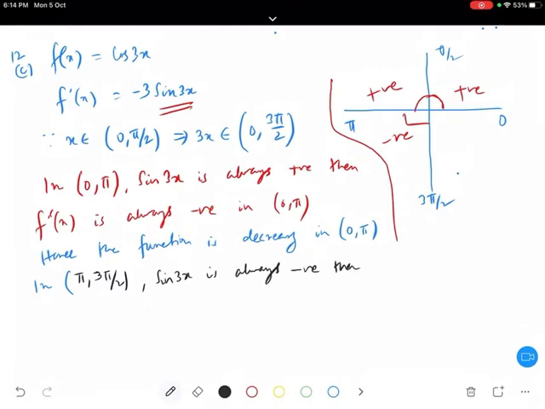Please write the comment, because this question is very important. Please write yes or no. I need to know for this question. Are you clear? Okay. So hence the function is increasing in pi to 3 pi by 2.